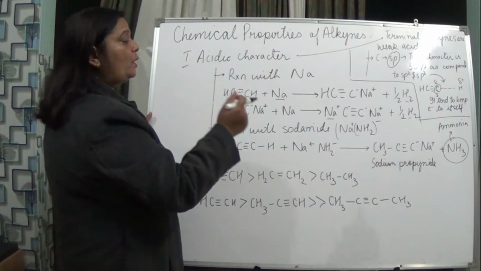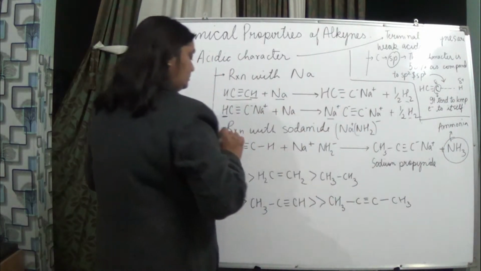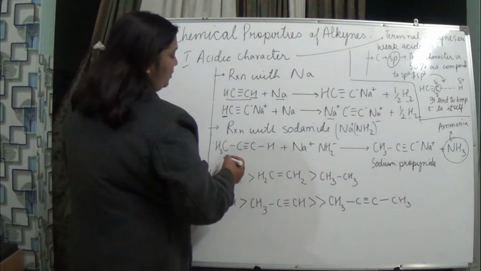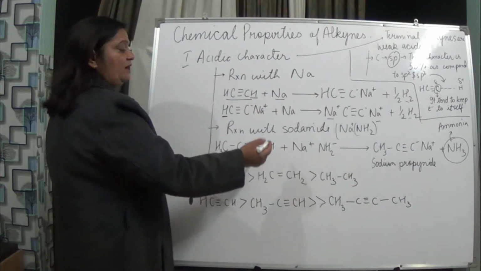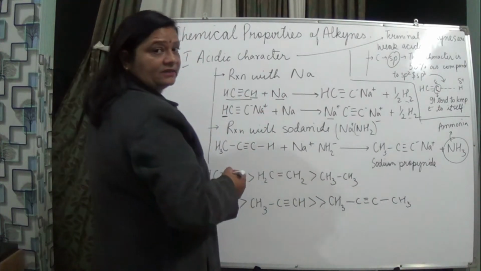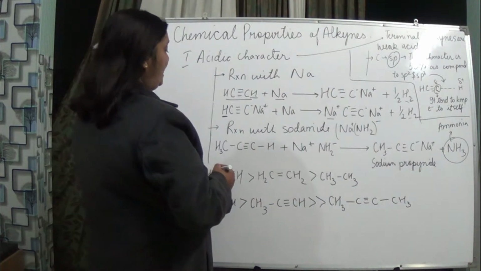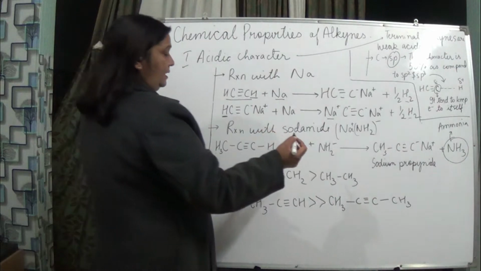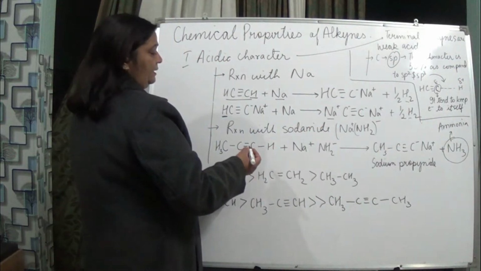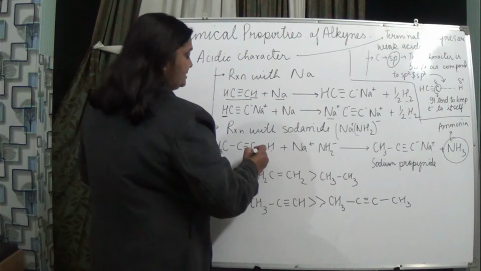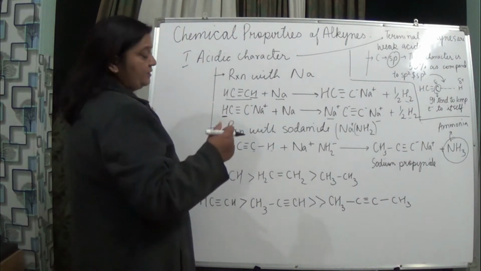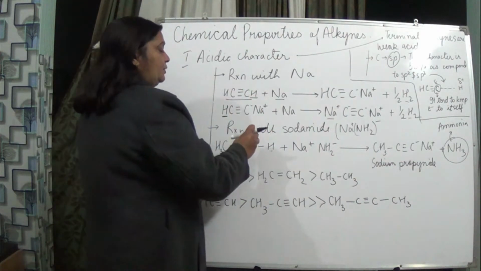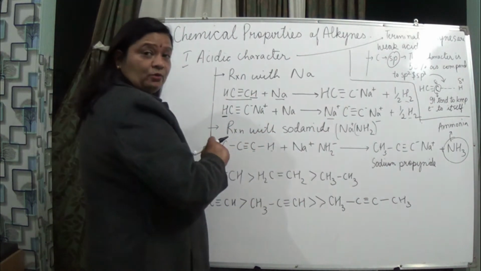Now, reaction with sodamide. Sodamide is Na+ NH2-. Here we have taken propyne, and in this we have added sodamide. Here also the reaction will take place, but not as readily as that of ethyne. You can see here also there is this H and this C with 50% S character, so it will try to keep the electron with itself.